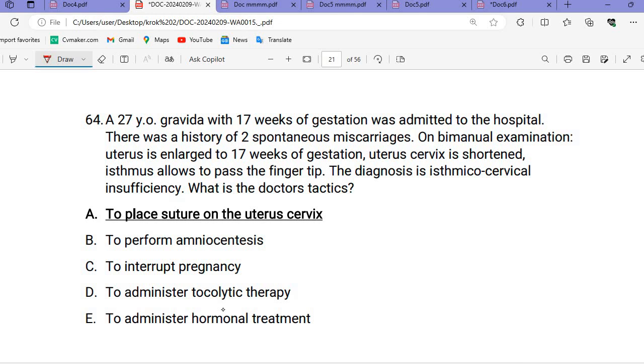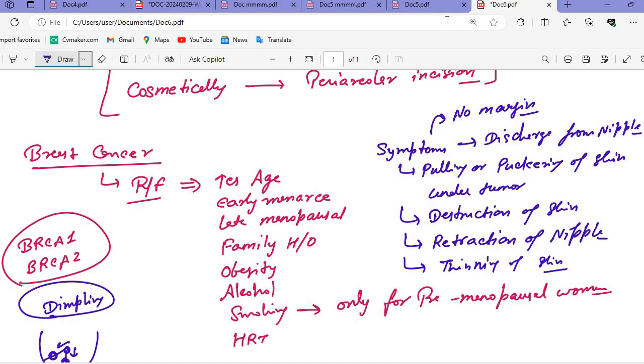So here what we are seeing: a gravida female, 27 years old, 17 weeks of gestation, with a history of 2 spontaneous miscarriages, meaning 2 abortions. On bimanual examination, the uterus is enlarged to 17 weeks of gestation, the cervix is shortened, and the isthmus allows the fingertip to pass. The diagnosis is cervical insufficiency or cervical incompetence. So let's discuss cervical incompetence.